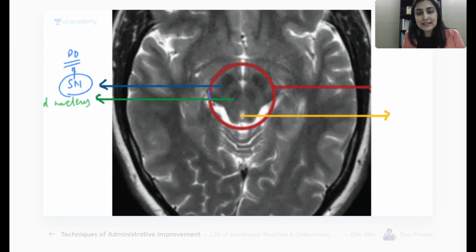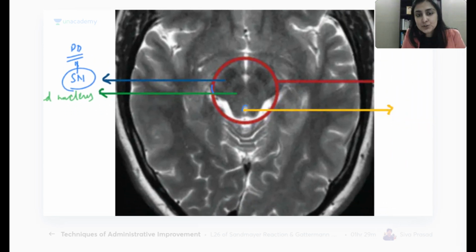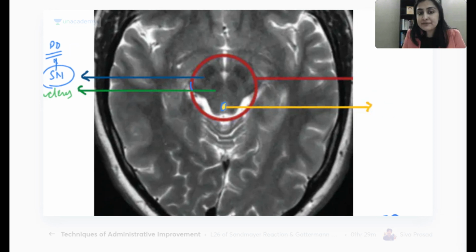Okay, then let's look at the yellow arrow. There is one tiny hole where you have some fluid. So what is this structure now? Not pineal gland, it is a CSF containing structure. So what is the tiny CSF structure which is passing through the midbrain? Yes, it is the aqueduct of Sylvius. Remember the aqueduct of Sylvius?